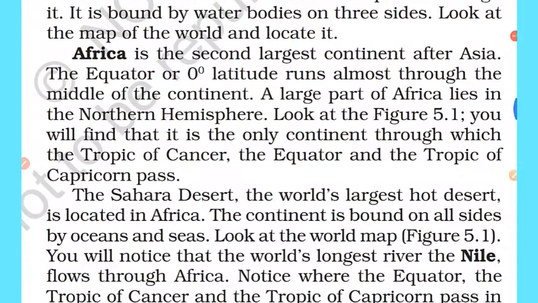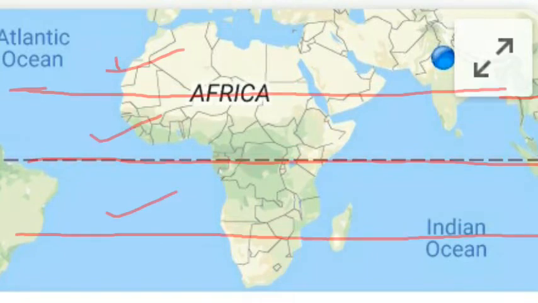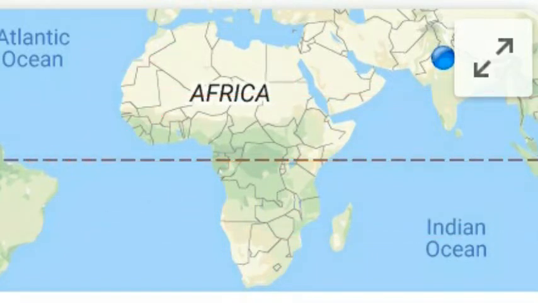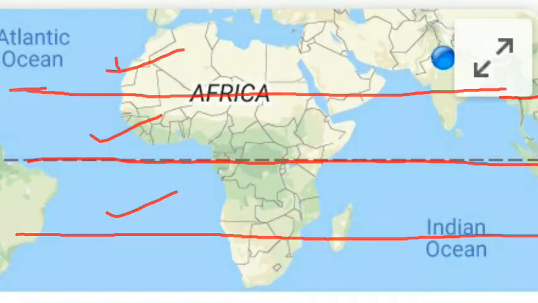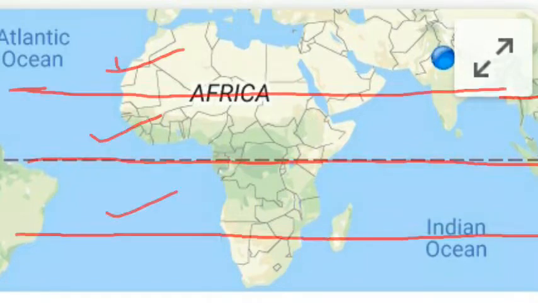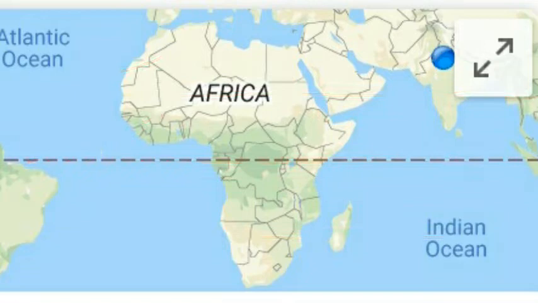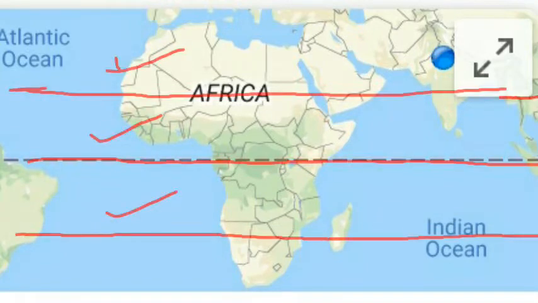Next one is Africa. Africa is the second largest continent after Asia. The equator of 0° latitude runs almost through the middle of the continent. A large part of Africa lies in the northern hemisphere. Look at figure 5.1 again. You will find that it is the only continent through which the Tropic of Cancer, Equator and Tropic of Capricorn, all the three main lines pass.